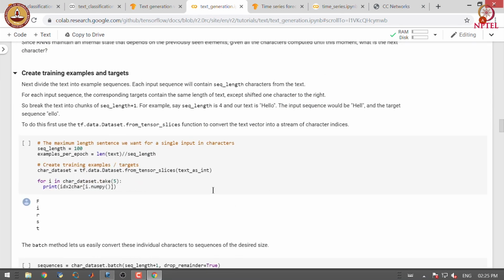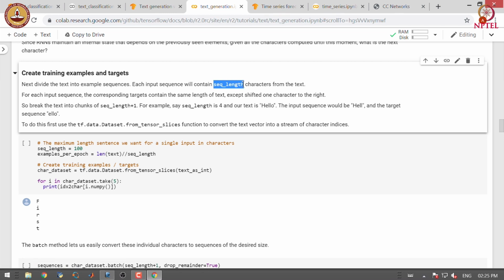Let us try to understand how to create training data for this task. We divide the text into example sequences. Each input sequence will contain sequence_length number of characters from the text.